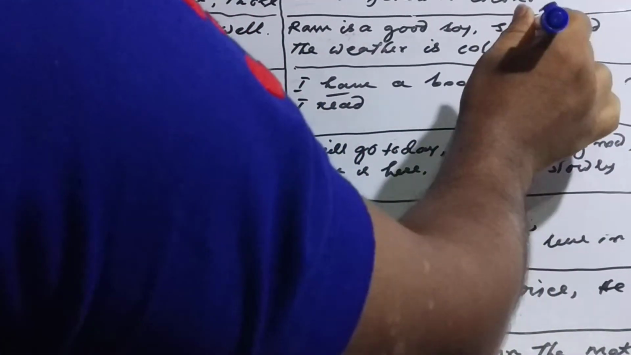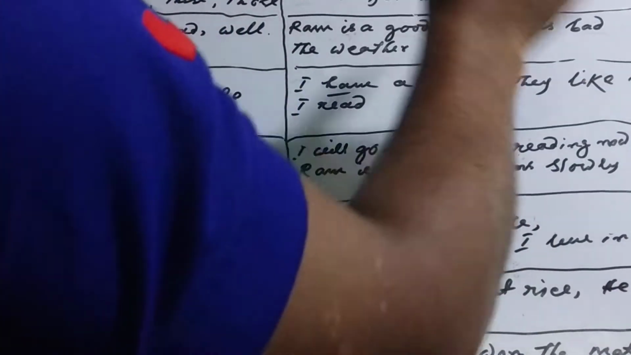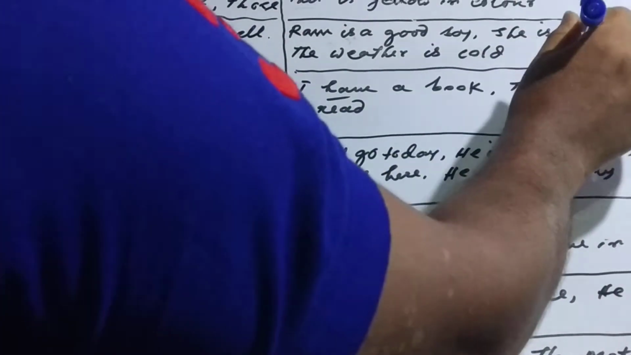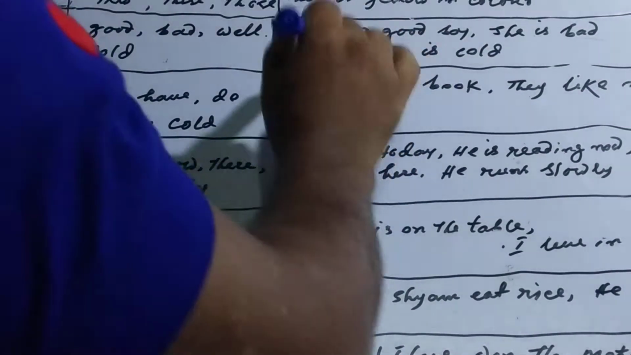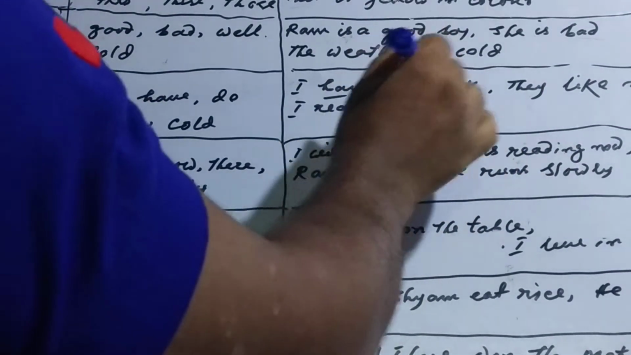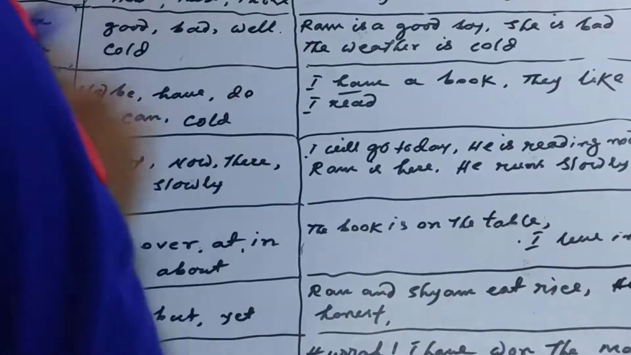Next, she is bad. How is she? Bad. This word describes what the person is like. So bad is an adjective. Next, the weather is cold. How is the weather? Cold. Here, cold is an adjective.